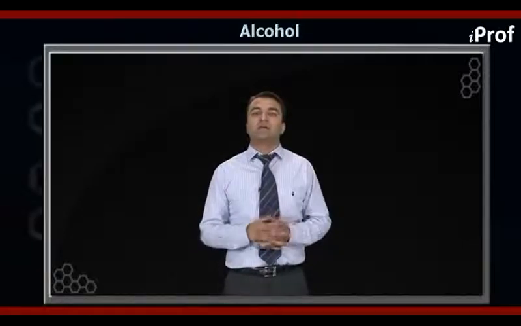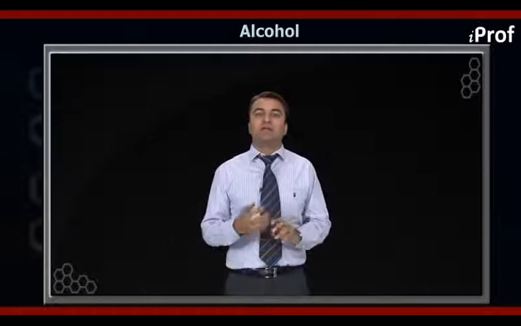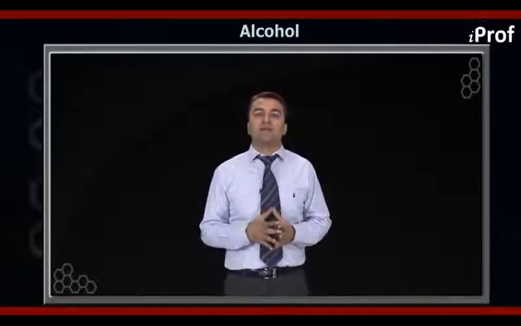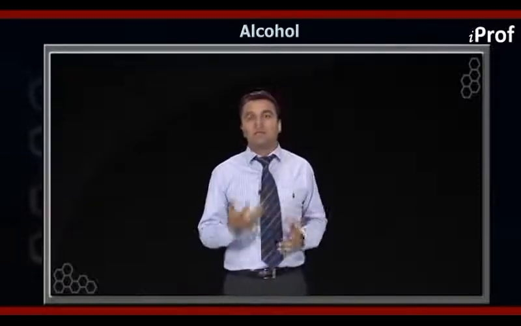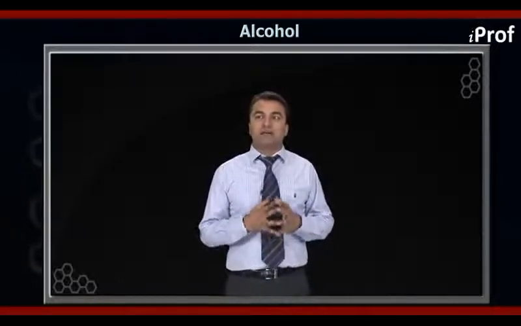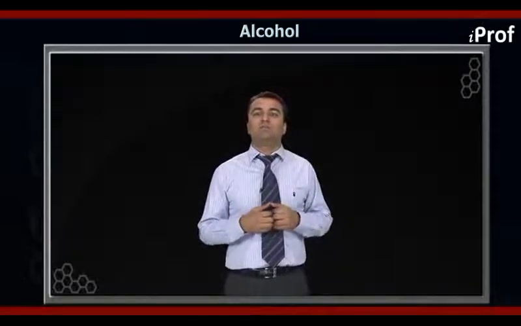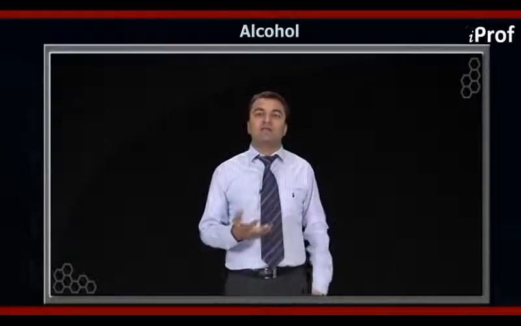The next thing I will be starting with is the preparation of alcohols, and in the preparation of alcohols, the first reaction I will be discussing is from the alkenes itself. When we talk about alkenes, I told you there are 4 methods for the preparation of alcohols from alkenes.